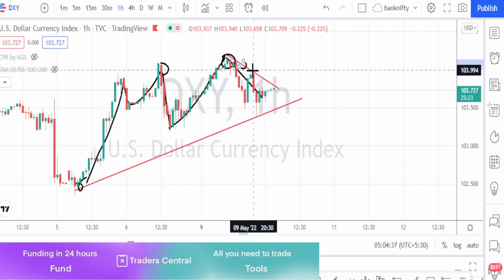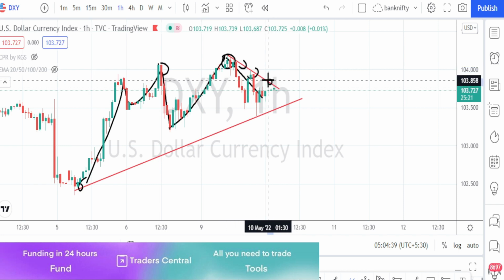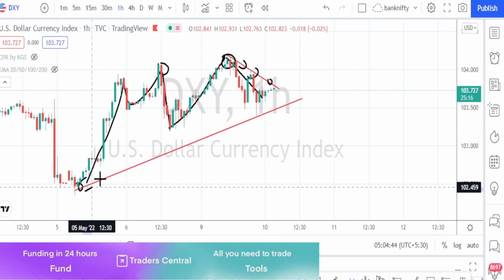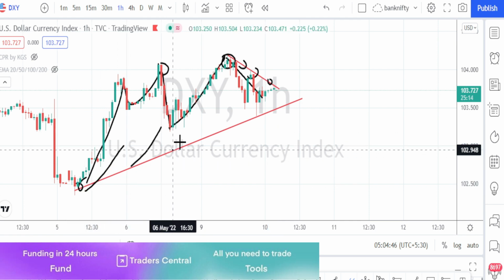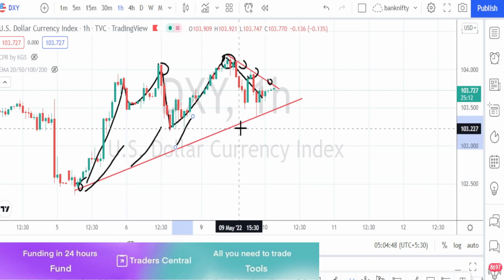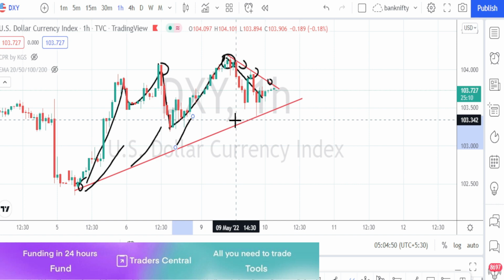I have drawn a resistance line over here and it has retraced from the previous high. And when we look at the overall trend of the price action, it is still trading above this support line, which means it is in a bullish trend.